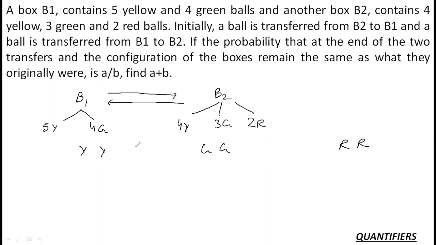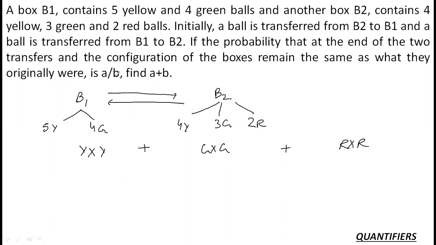We have learned this very well in our probability class, the concept of AND versus OR. Yellow or green or red. So basically, these probabilities are going to get added. And what do we need? Yellow and yellow. Yellow will go from here and yellow will come from here. Since it is a compulsion, the probabilities are going to get multiplied. Green and green, and red and red. So OR versus AND is a simple case.